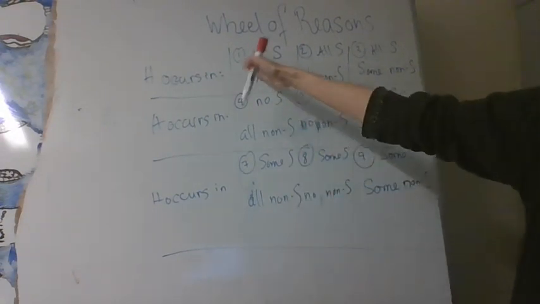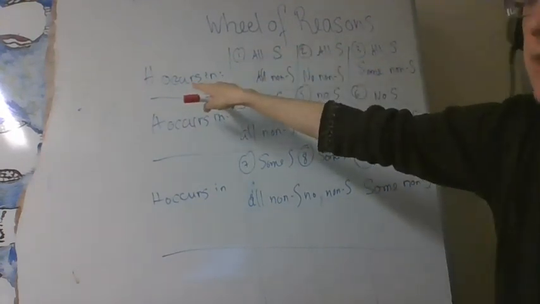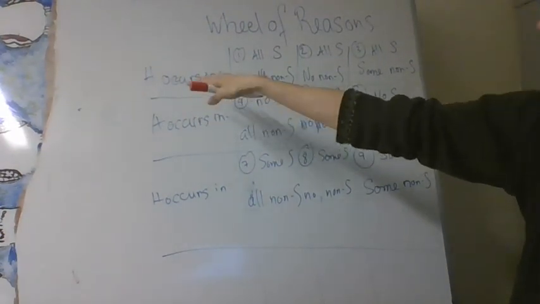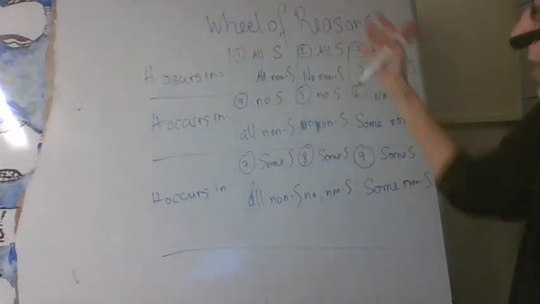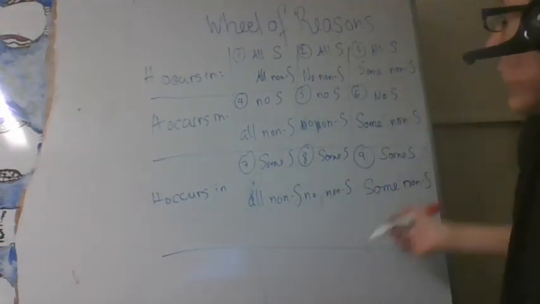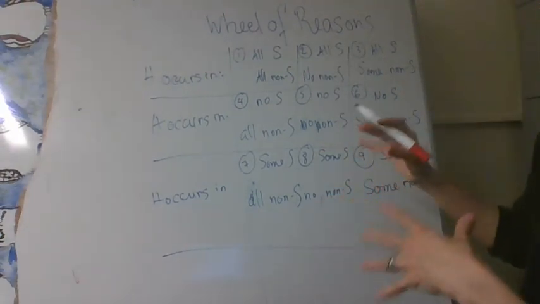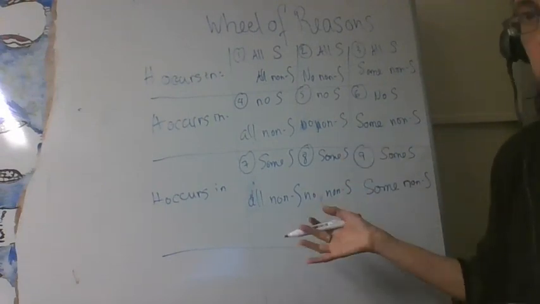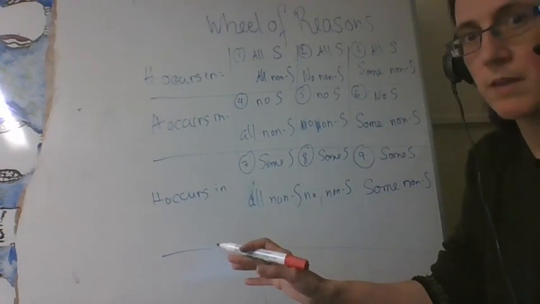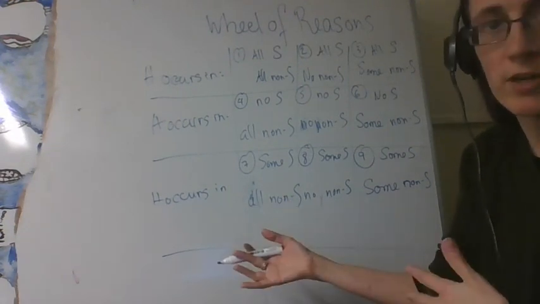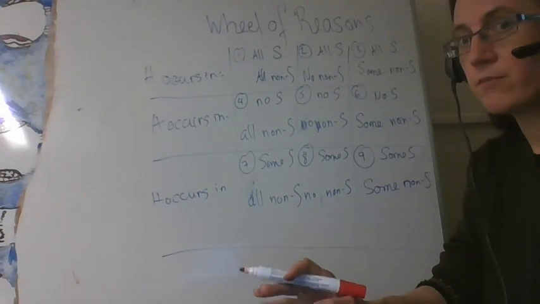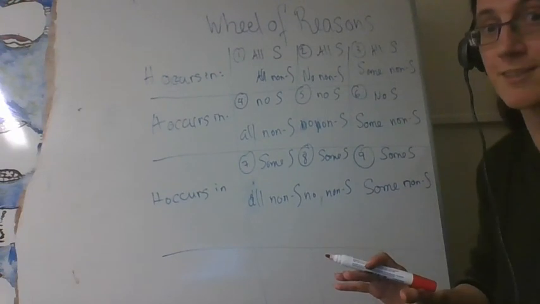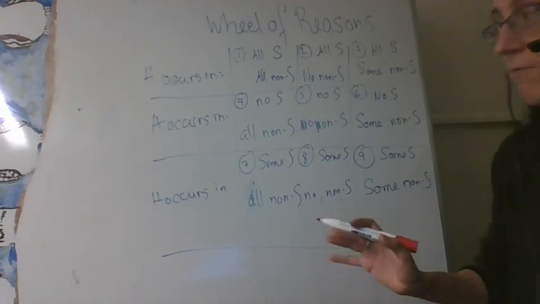So, for example, if Hetu is red and Sadhya is thing, then thing occurs in all red things and in all non-red things. And it's instructive to go through and try to come up with examples for all of these other cases. Some are easier than others, some you kind of have to do weird manipulations with, but it's instructive. So if you really want to do this well, pause this video for 5 minutes, do your exercises, and let me know in the comments what you come up with. I look forward to seeing what you have.